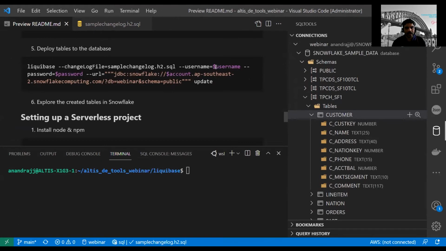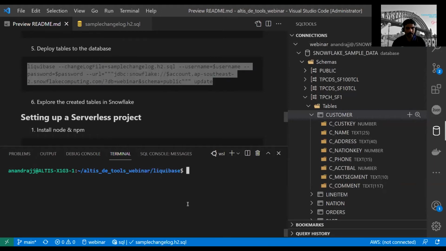I have hidden the username, password and account details so that it's not public. It's all set up in my environment variables. You can also see this is the JDBC format for connecting to Snowflake. We created this webinar database just now, and I'll be using the default schema public to create the tables. Let's run this.